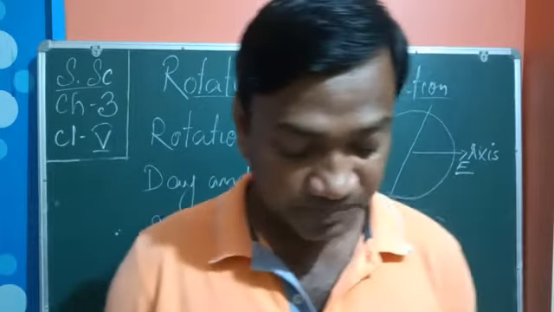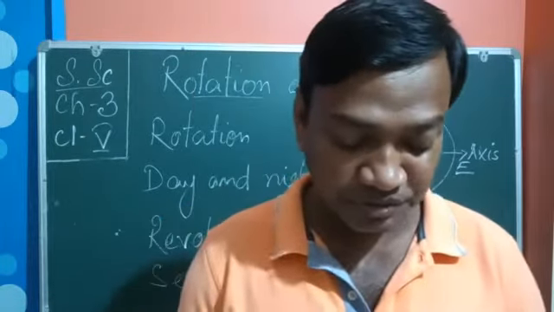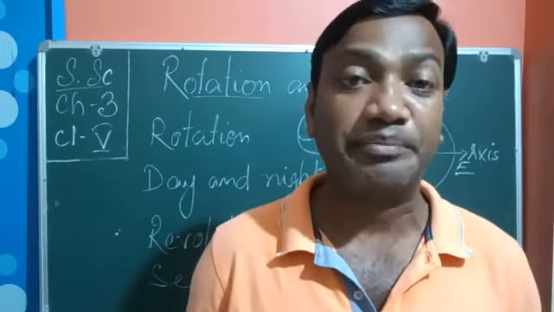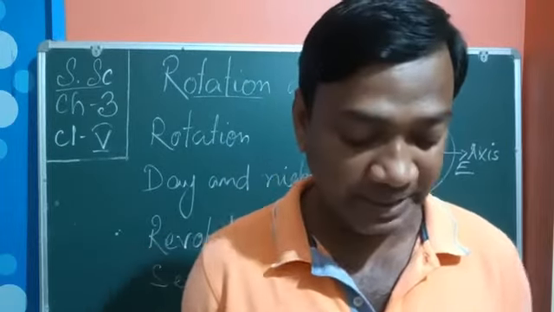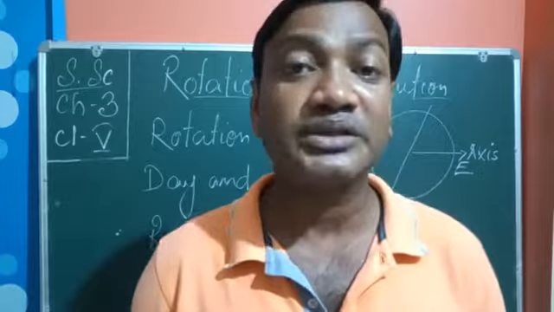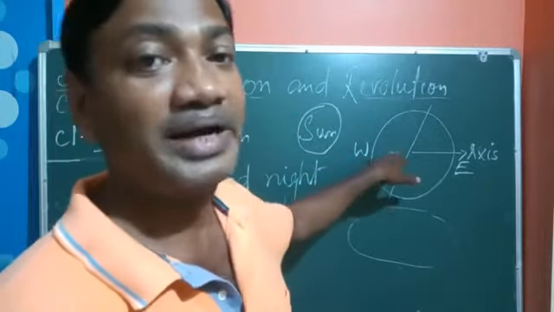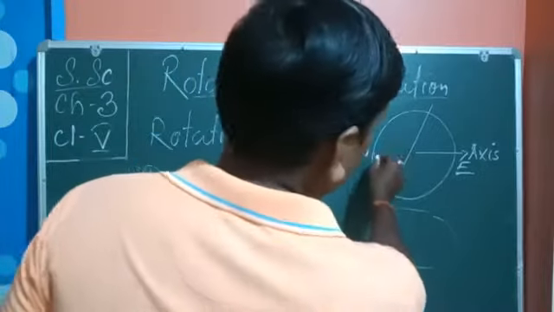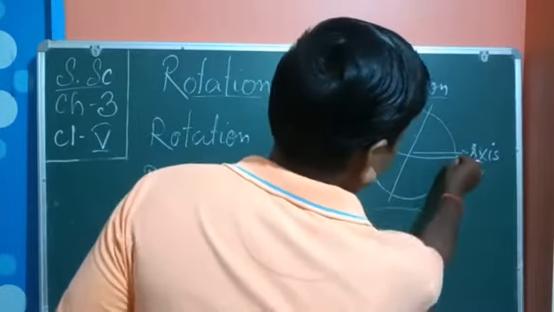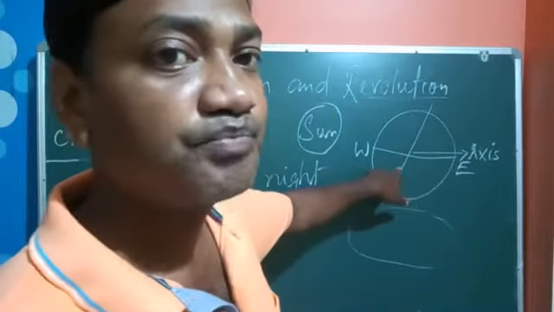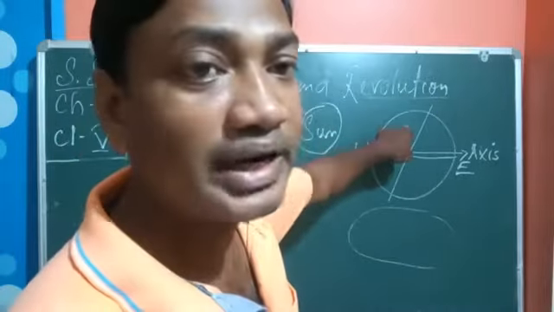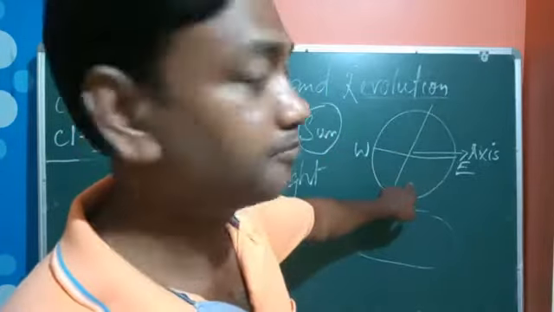In the months of April to June, April, May and June, the northern hemisphere, as we discussed earlier, I think. Here is the equator in the middle, and this is the northern hemisphere, this is the southern hemisphere.